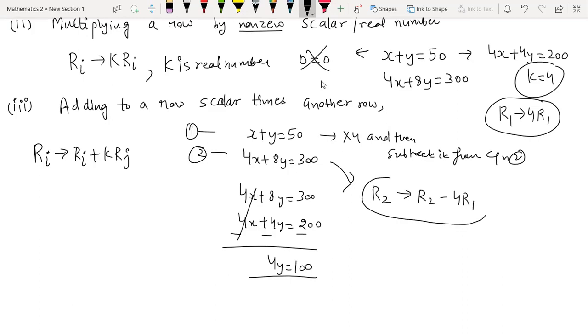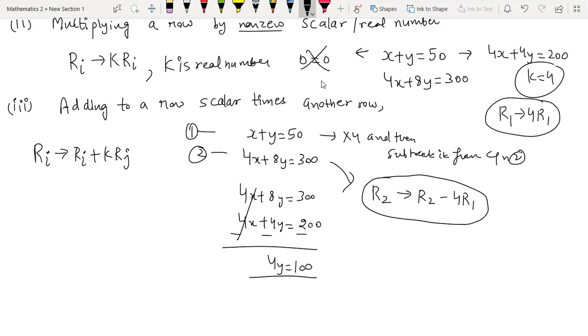So this is how it is written. Minus and plus are one and the same thing, because you can multiply with a negative scalar also. So this addition already includes the operation of subtraction. So this is how you denote this. These are the three elementary row operations. If you perform these operations on any system of equations, any number of times, you will still be solving the original system, right?